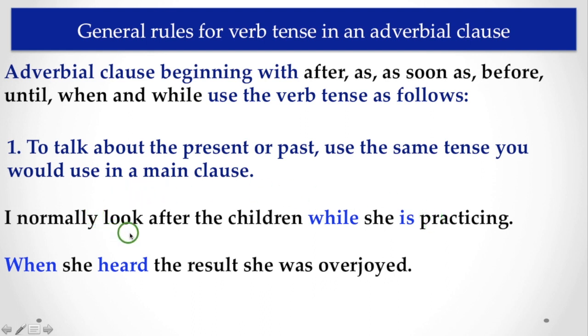Here you find that the tense of the main clause and the subordinate clause is the same. So if a subordinator like while is used, you have to use the same tense as the main clause. That is, it is in present tense, so it is also in present tense. And when she heard the result, she was overjoyed. In this example, you find that the main clause is in past tense, so in the subordinate clause, you have to use past tense as well.